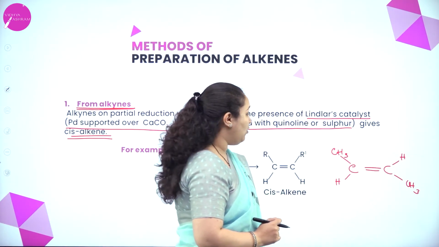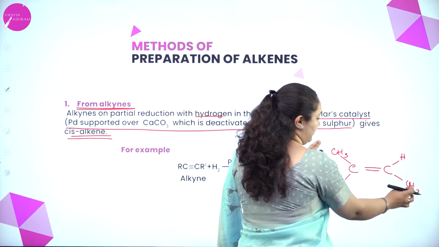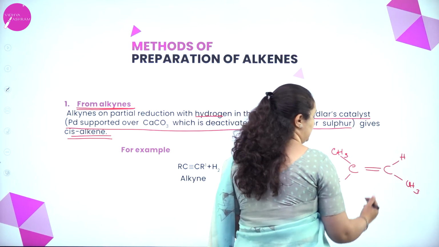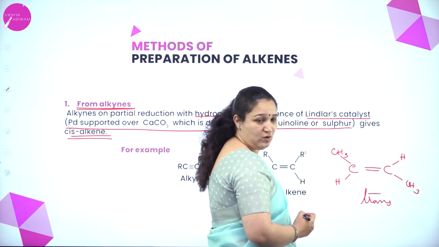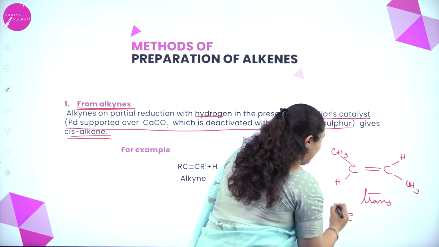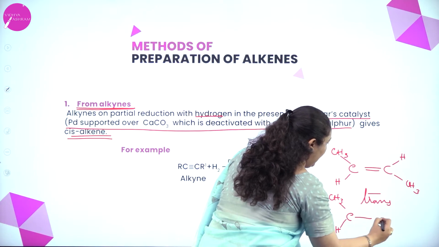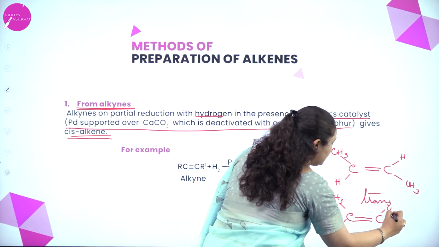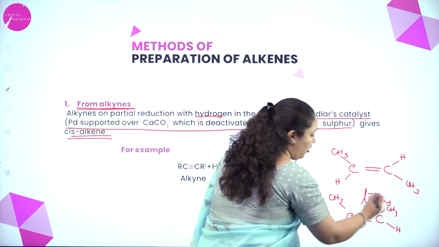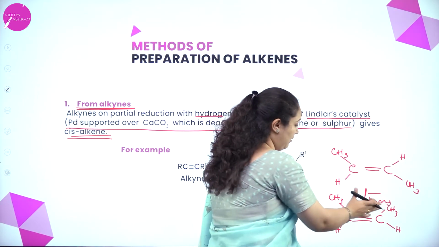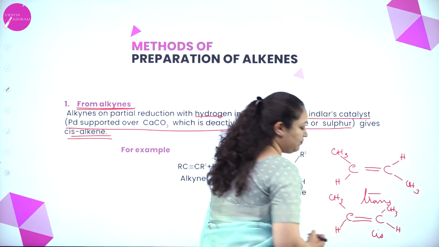Now, if the two same groups are at opposite ends, this is called the trans form. Now, if I write it like this, CH3 and H, and here across the double bond CH3 and H, they are on the same side of the double bond. Two CH3 here, H there, then this is the cis form.